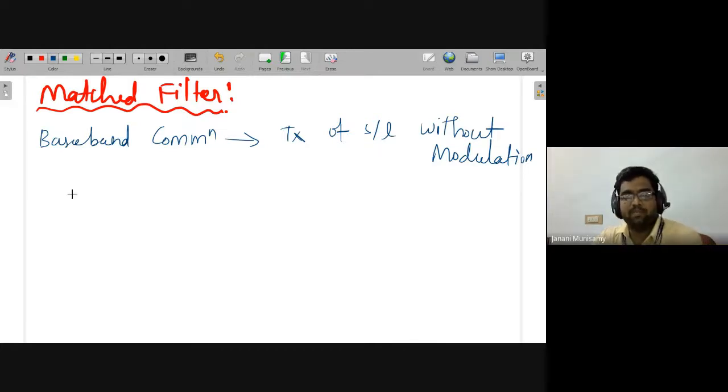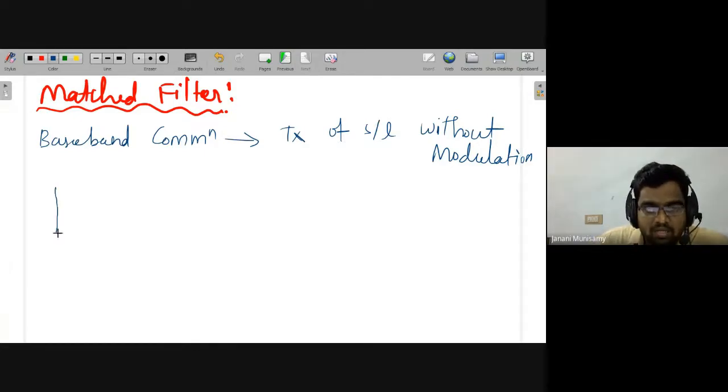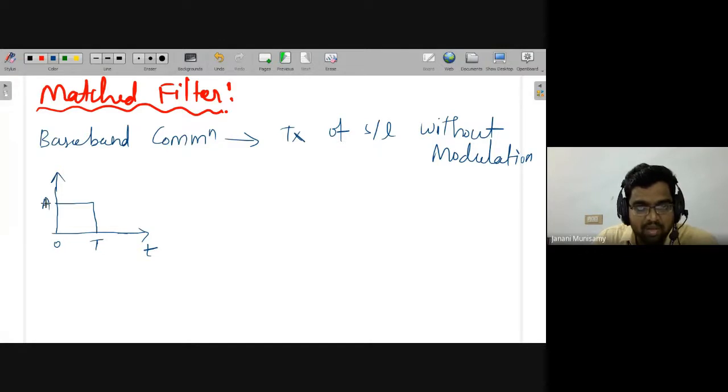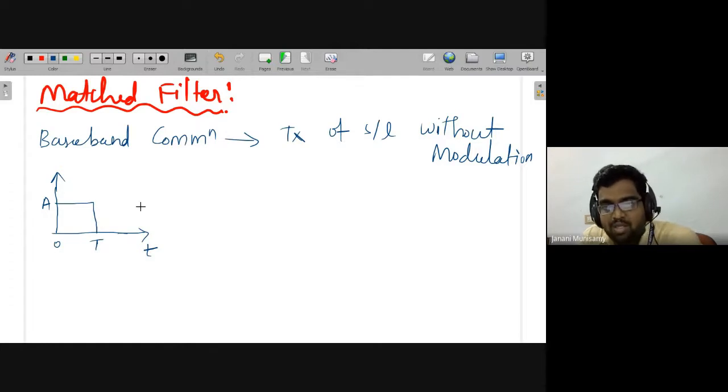Mostly in terms of computers, whenever we are communicating, the signal is a digital signal, ones and zeros. The same signal we will represent in terms of digital patterns, digital waveforms, like continuously varying square waveforms. So for the matched filter discussion, we will take a simple rectangular signal. I am having this signal with 0 to T time duration, with amplitude of A.